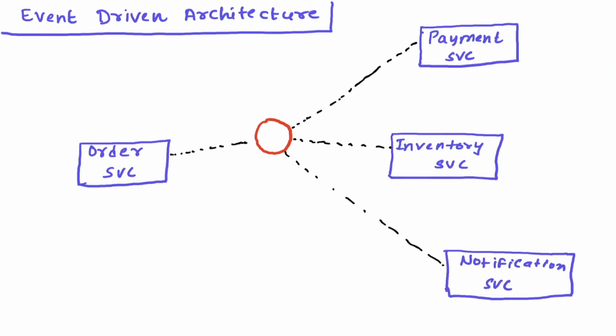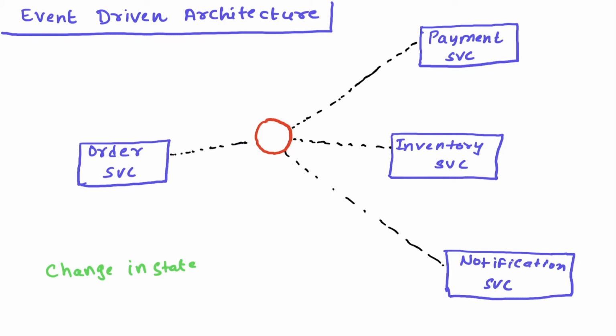In this video, we will learn about event-driven architecture. So let's get started. In event-driven architecture, different services or different components of your architecture communicate with the help of the event. What is an event? An event is a significant change in state. What I mean by significant change in state, let's take an example of an e-commerce store.